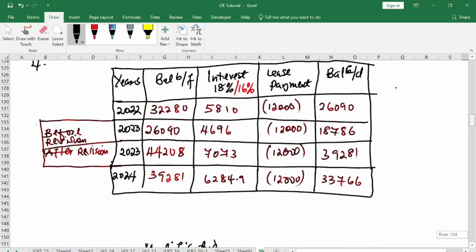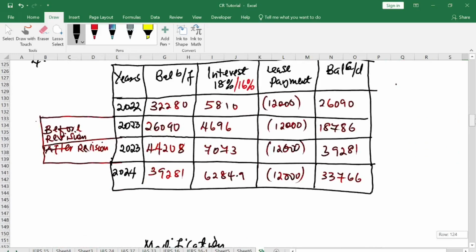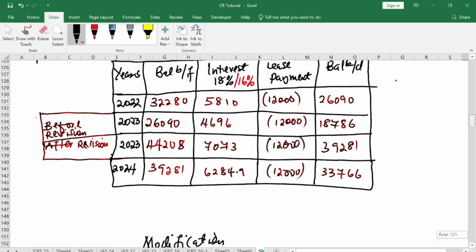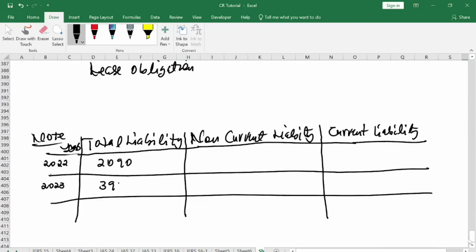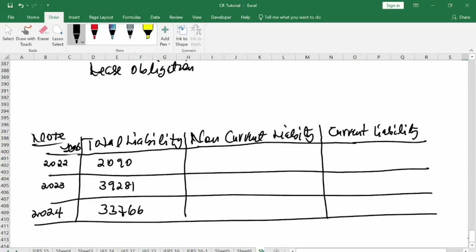2023 is how much? It is 3928, not 18786. No, it is what? It is 39281. That is 39281. And 2024 is how much? It's 33766. So that becomes your total liability.